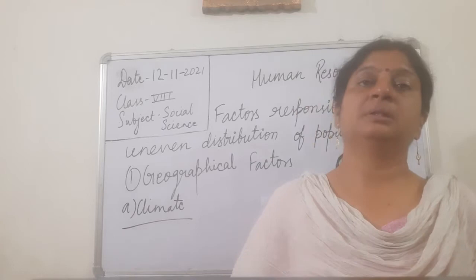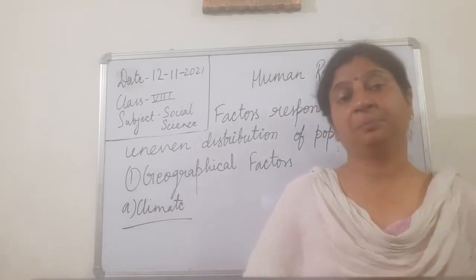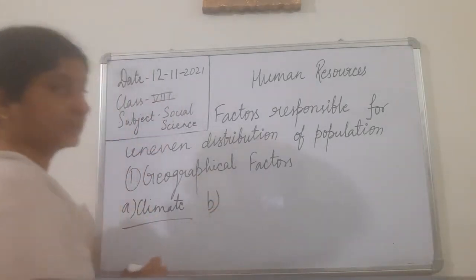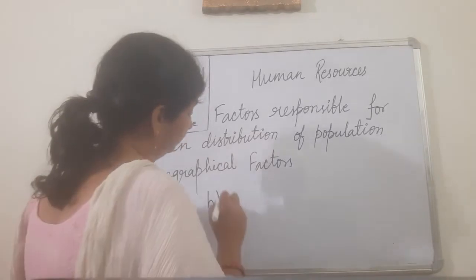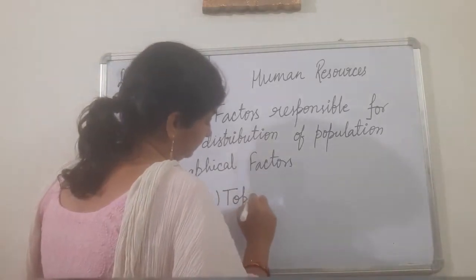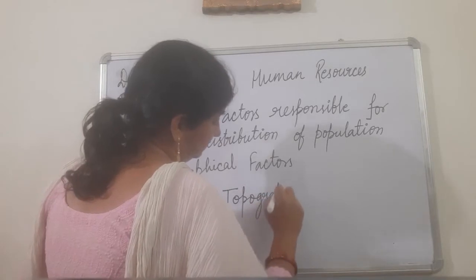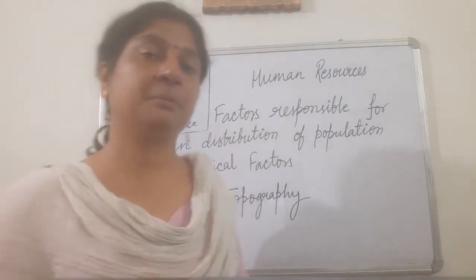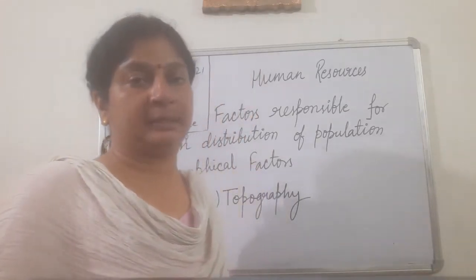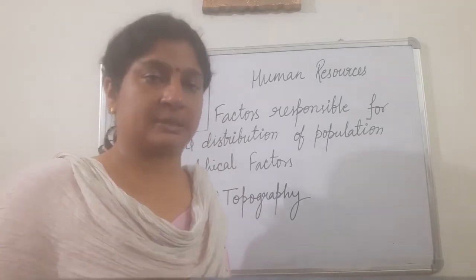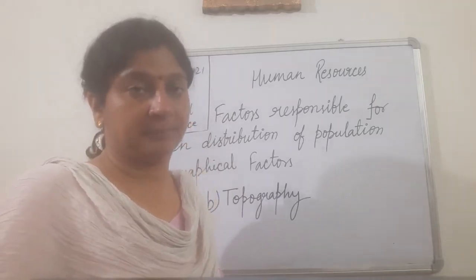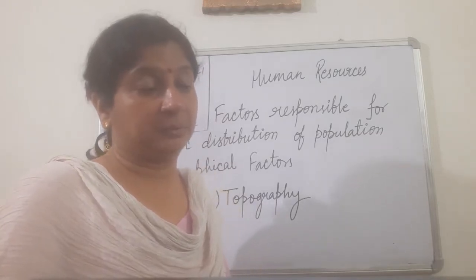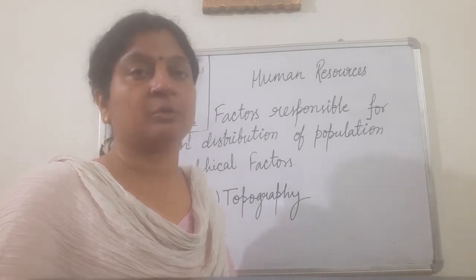Other than climate, the second most important geographical factor is topography. So what do we mean by topography? Topography का मतलब क्या हुआ? Surface of the land area. जो land है उसका surface कैसा है, terrain कैसा है, that is a very important factor for distribution of population.